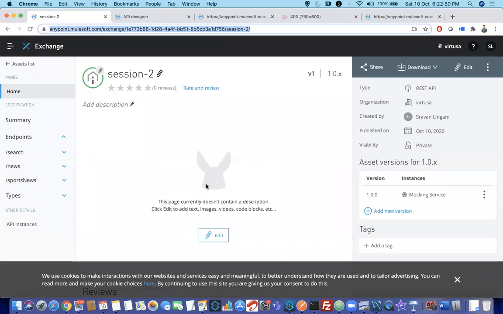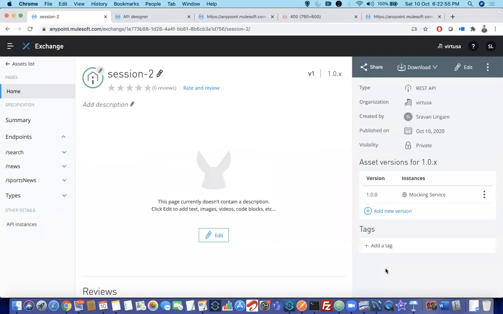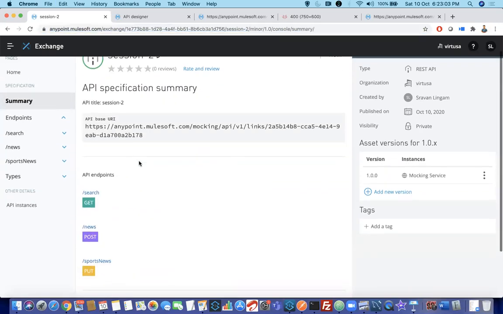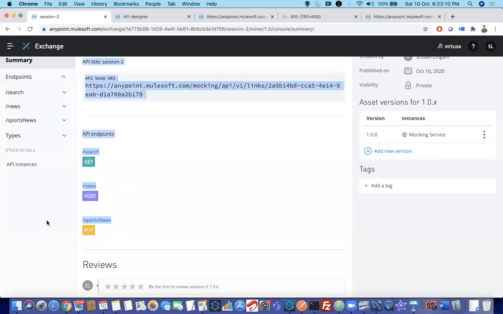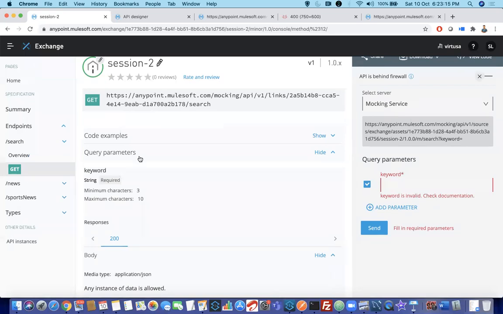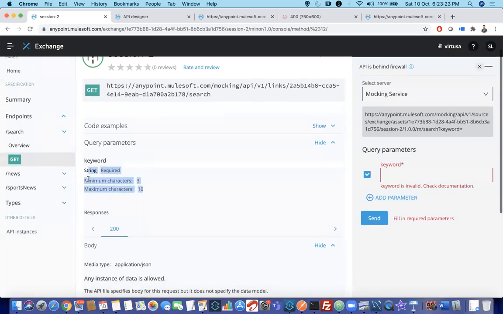Or the QA team. You need not tell anyone, you need to pass this parameter, it is not your duty. Simply send this URL, they will go and check the summary. They will check, okay, your API is having three resources. One is search, one is news, one is sports news. What is search accepting? It requires query parameters, because it is saying required, and it requires at least 3. So everything is in normal English, so you need not explain to others. What is the type of request?